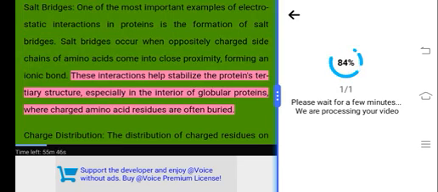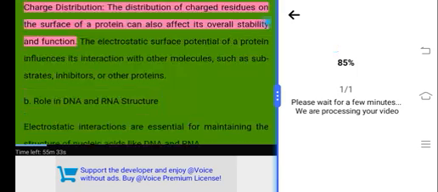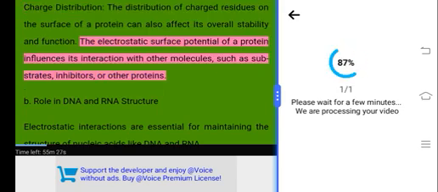These interactions help stabilize the protein's tertiary structure, especially in the interior of globular proteins, where charged amino acid residues are often buried. Charge distribution. The distribution of charged residues on the surface of a protein can also affect its overall stability and function. The electrostatic surface potential of a protein influences its interaction with other molecules, such as substrates, inhibitors, or other proteins.